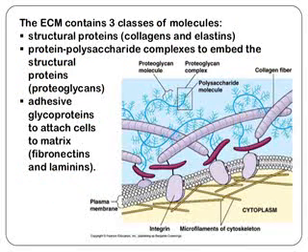The extracellular matrix contains three classes of molecules. Mainly the structural proteins collagen and elastin, and the protein polysaccharide complex, that is proteoglycans, in which the structural proteins are embedded. And then the third one is the adhesive glycoproteins to attach the cells to the matrix. They are the fibronectins and laminins. So you can see here collagen and elastin as structural proteins, then the proteoglycan complex, and then the fibronectin, which is attaching the cell to the extracellular matrix.